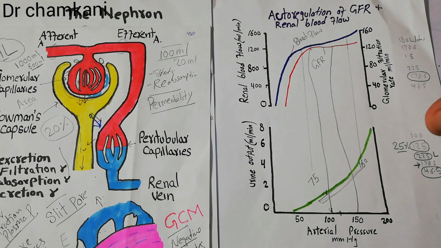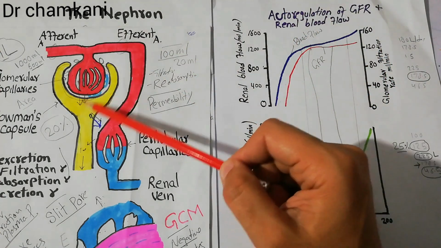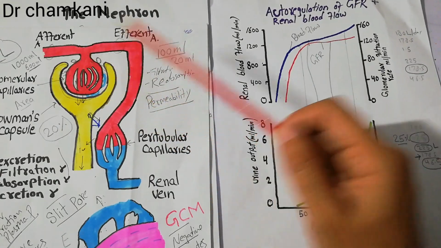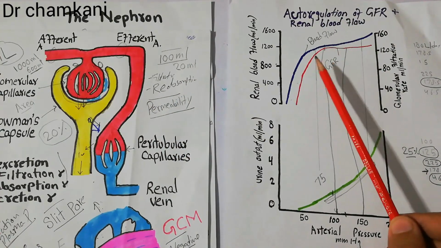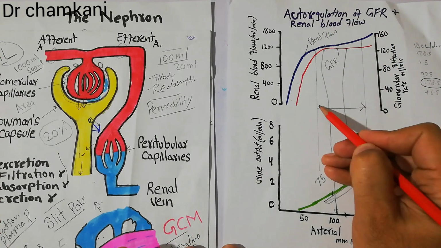But most of the time, nature has protected the human body from these changes with the help of autoregulation of the GFR and the autoregulation of the renal blood flow. The systemic arterial pressure may increase or decrease, but the GFR, the glomerular filtration rate, and the renal blood flow, the amount of blood that is flowing here into the nephron, remains nearly normal. It remains nearly normal in this range.